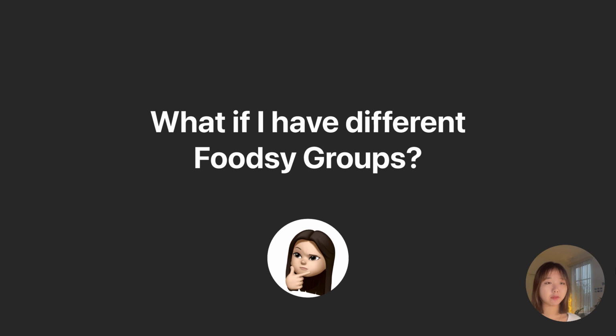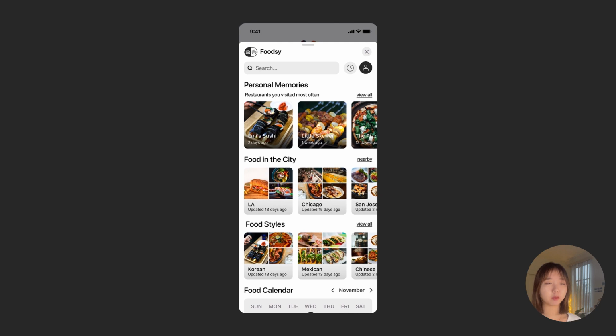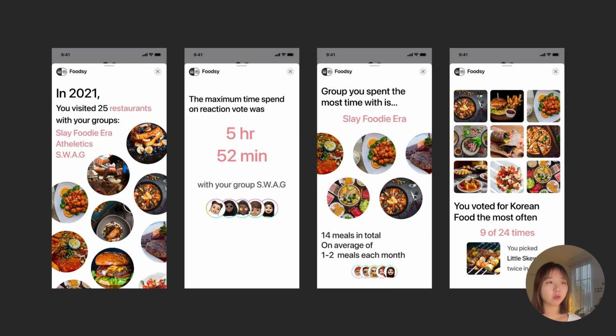But what if she has different Foodsy groups? This is when the personal memories become useful, so she's able to see the memories of food that she visited by just herself, the food in different cities, food nearby, food styles for her, a food calendar, and of course, the annual or seasonal report. She's able to see the results in between different iMessage groups, the longest reaction vote time spent, the group that she spent most time with, and some restaurant recommendations just for her.